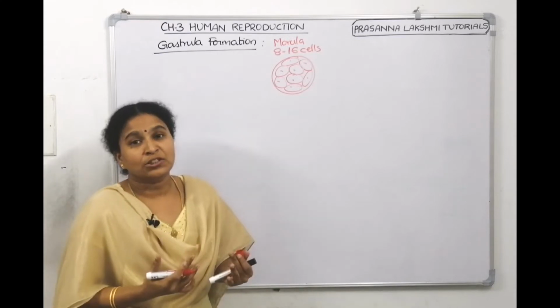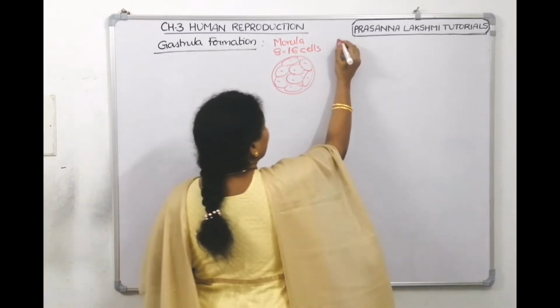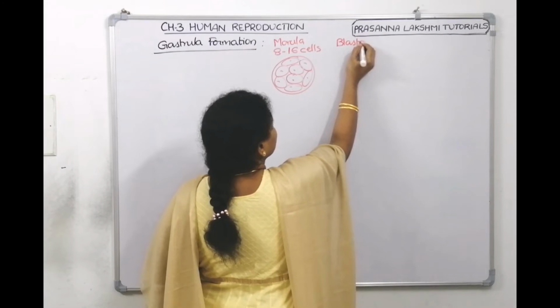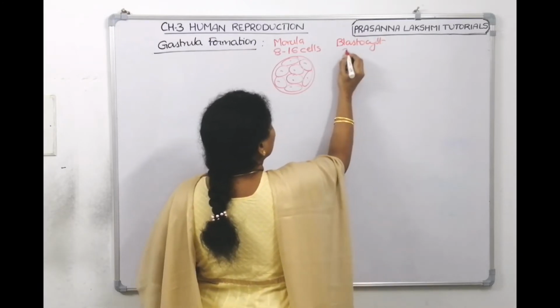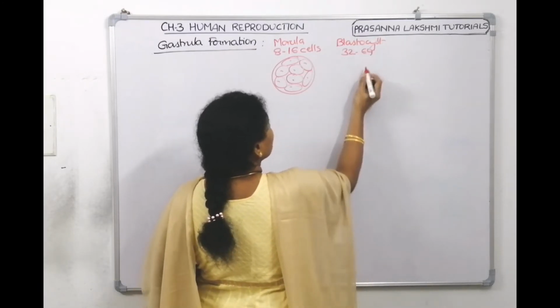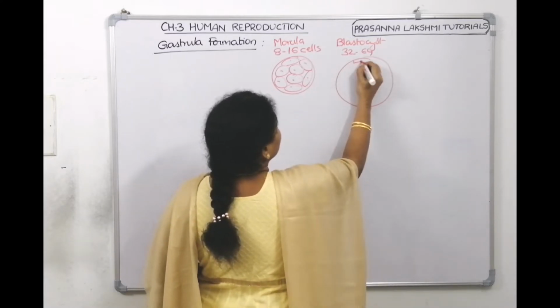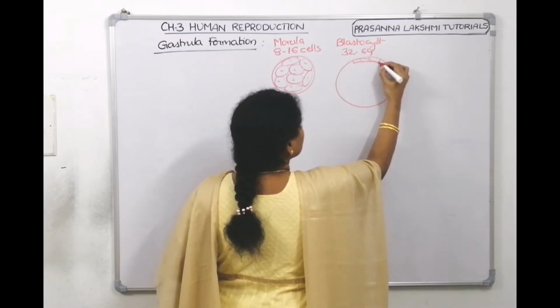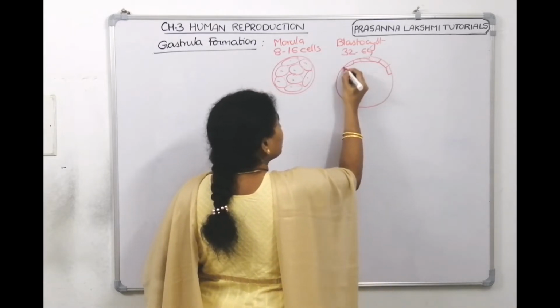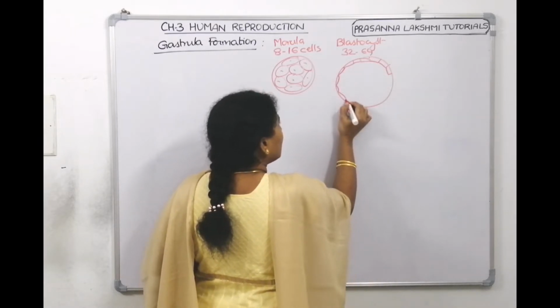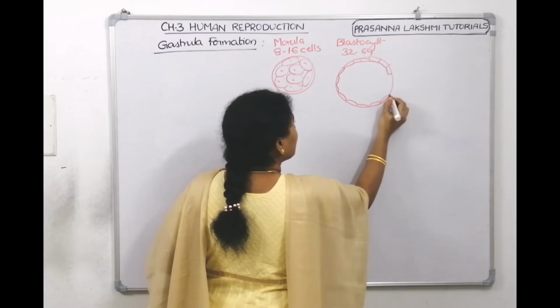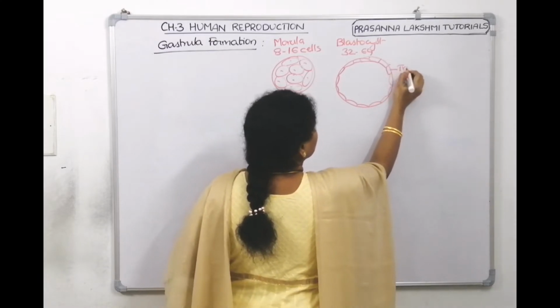Then it becomes blastula or blastocyst. What is blastocyst? Blastocyst, I told, is a 32 to 64 cell stage having a blastocele. We can't count 64 cells, but we'll try to show. These are peripherally arranged trophoblast cells.